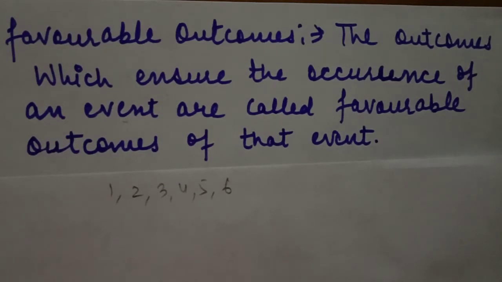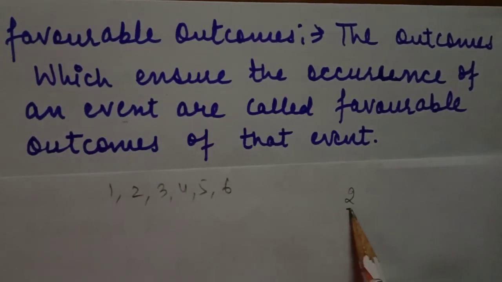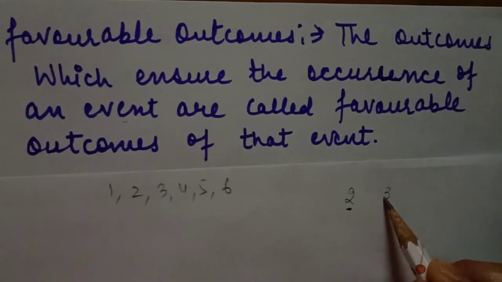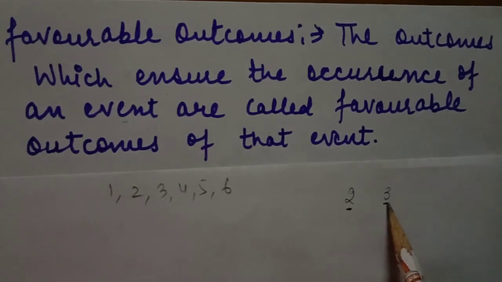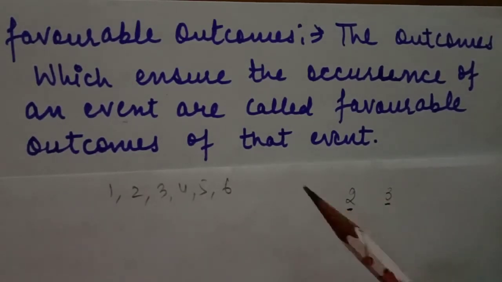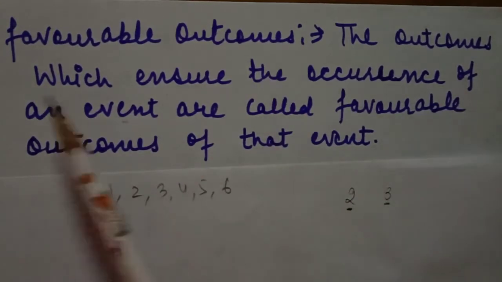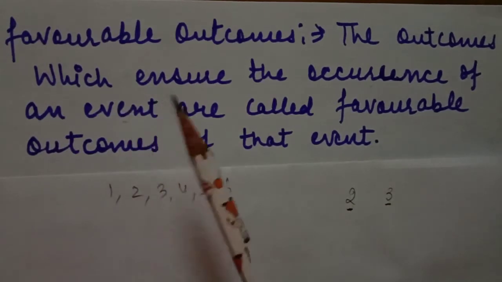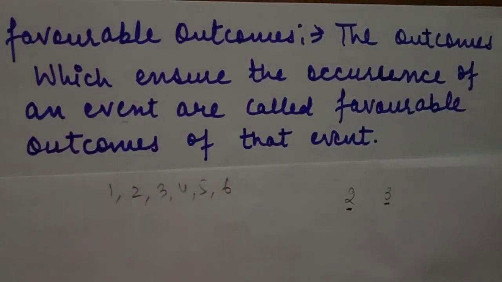When we throw a die and in that trial we get the outcome 2, it means event A has happened, the event has occurred. If the outcome of a trial is 3, it means the event has not happened. So when an outcome satisfies the condition given in the event, it is called a favorable outcome of that event.